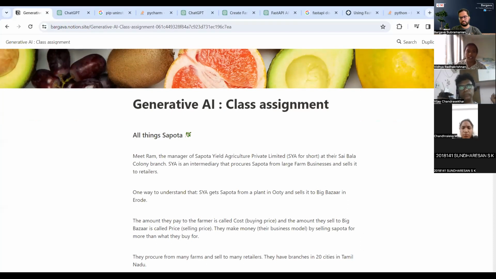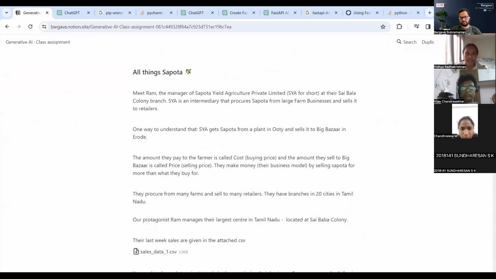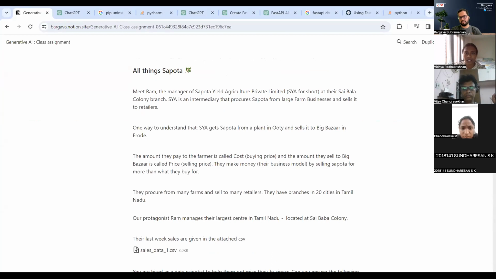That's right. So we have a Sapota Yield Agriculture Private Limited company that buys the fruits from farmers, and they sell it to the big bazaars and others.